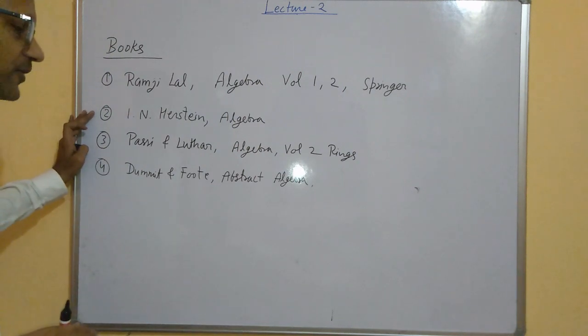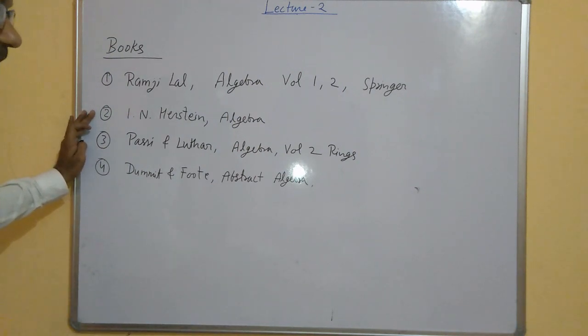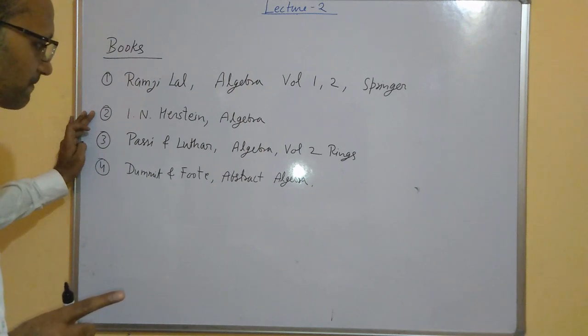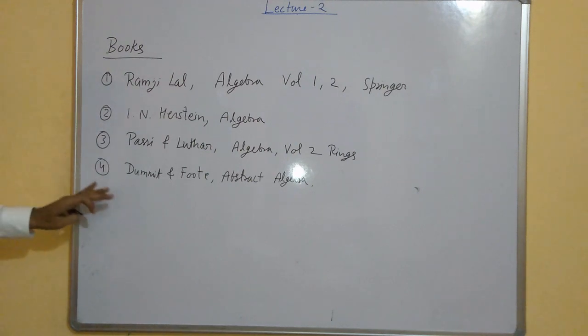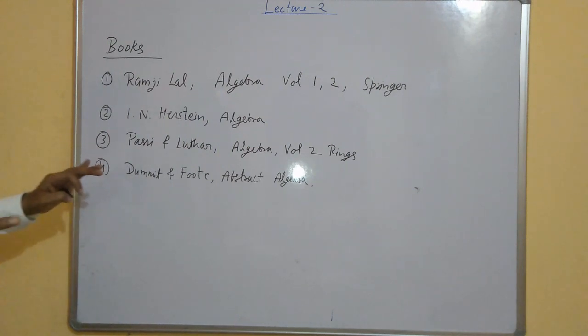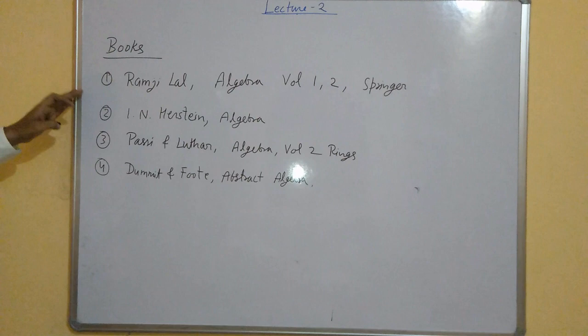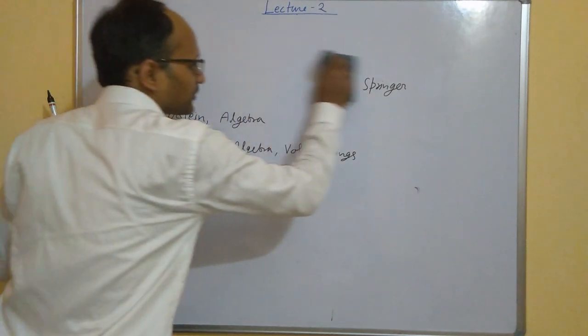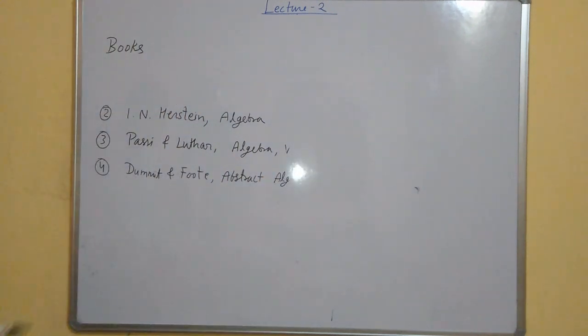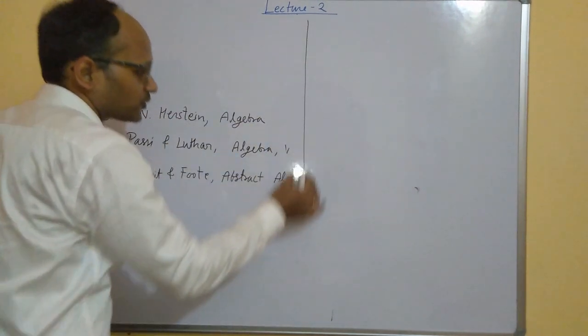I will also take the help of several other books like Artin, Algebra, and Gallian, the book of Gallian, but I will recommend to you from time to time which book I am going to follow for a particular point. These are the main books, and most of the things I will do from these books. Okay, so let us start with some properties of rings.